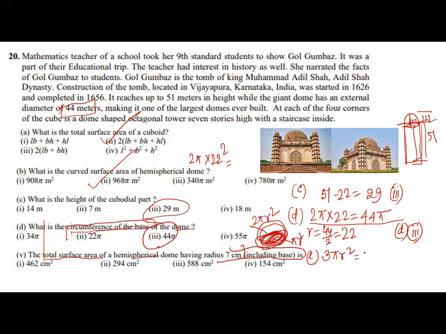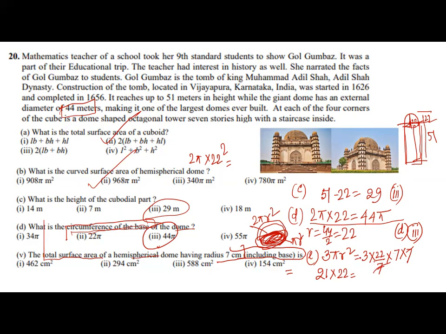So it will be 3 into 22 by 7. Here the answer is not given in pi, so I'll use pi as 22 by 7. 7 into 7, you can cancel, and you multiply. How much will we get? 21 into 22.